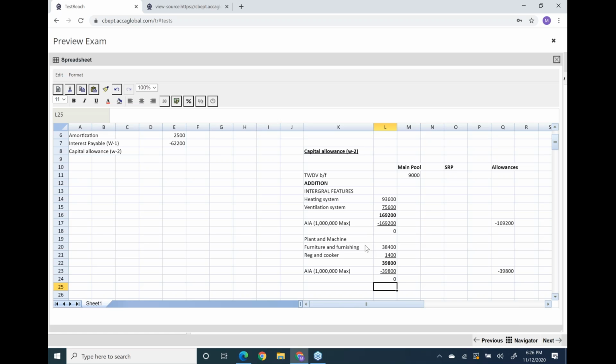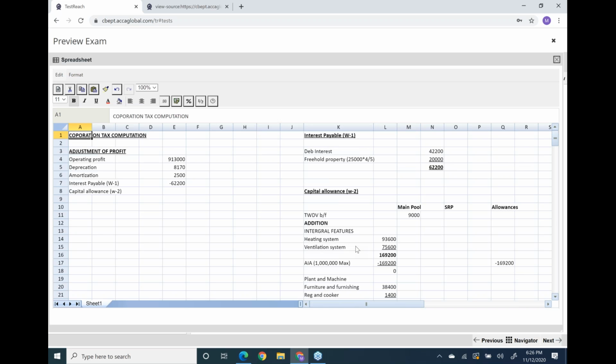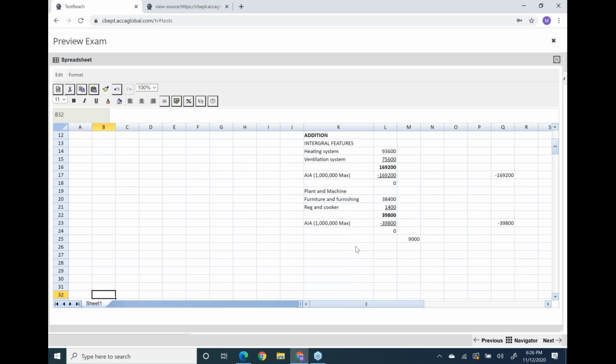But for the main pool, use your brain. What's the format of the main pool? Opening balance, add addition, less disposal. There is no addition and no disposal, so the opening balance will become the closing balance, the same 9,000. Finally, this balance will qualify for WDA. You know, main pool WDA is 18%.